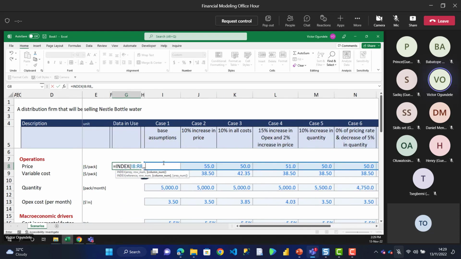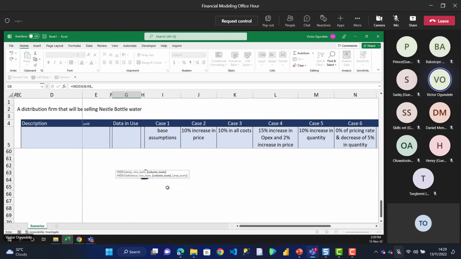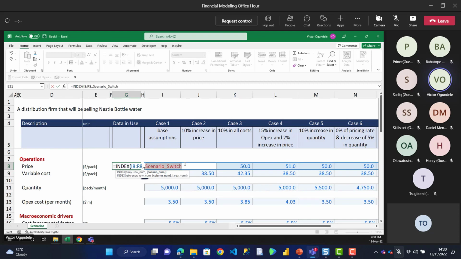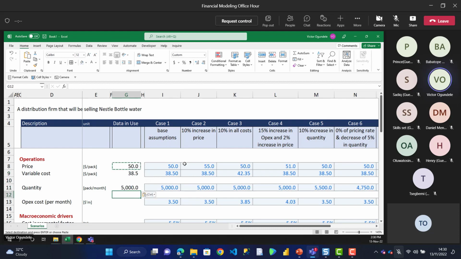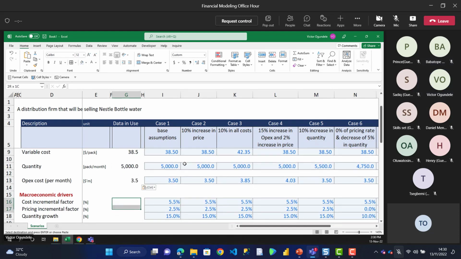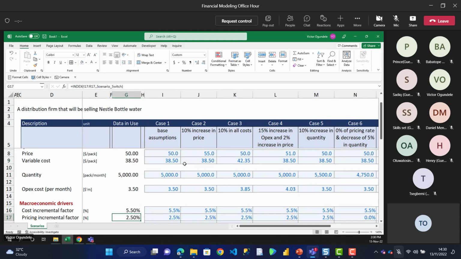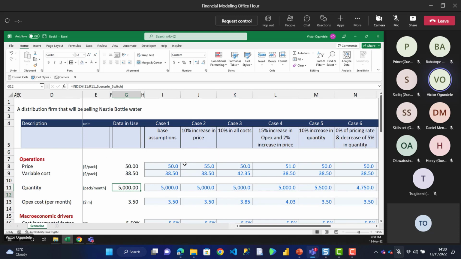There's nothing in the row, but I want it to select it as column. And remember our switch box, which is this one that we created here. If I click on it, it's going to bring the name for me, the scenario switch, and I'll close the bracket and press enter. So I can just copy the formula down to the other line items. Let me put everything into decimal. Okay, I'm not yet done.